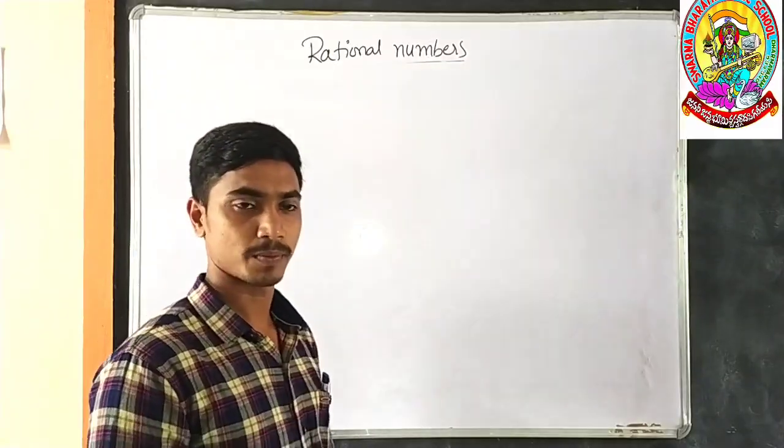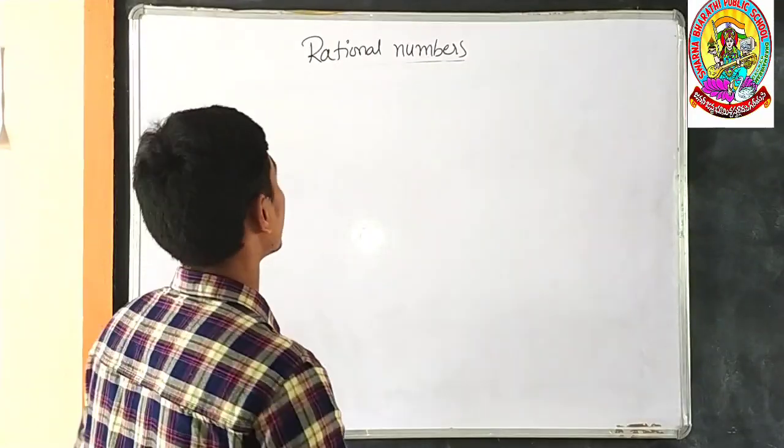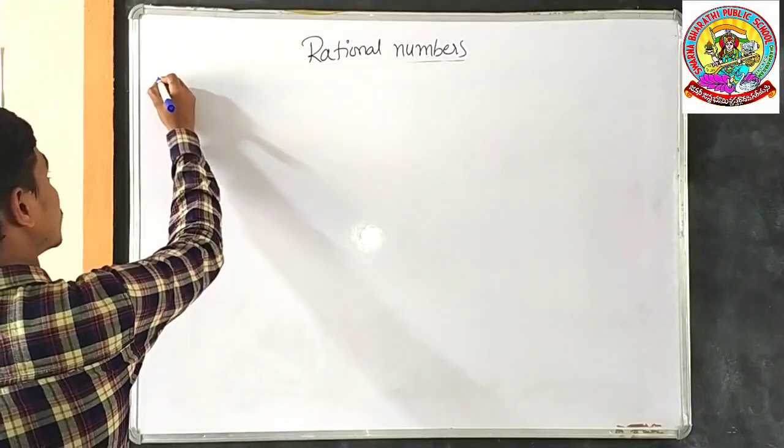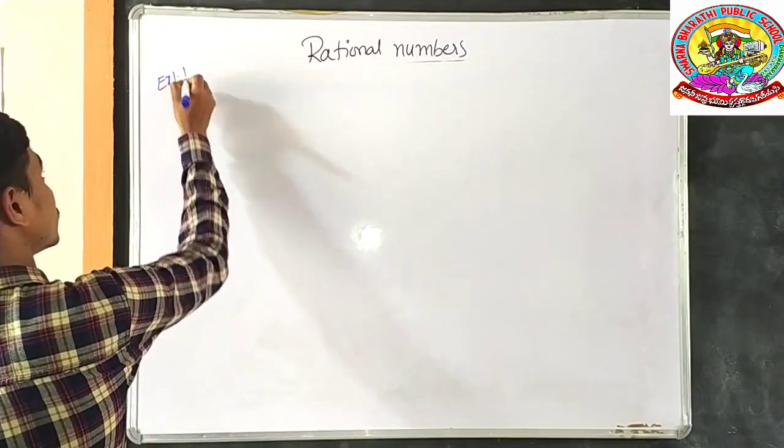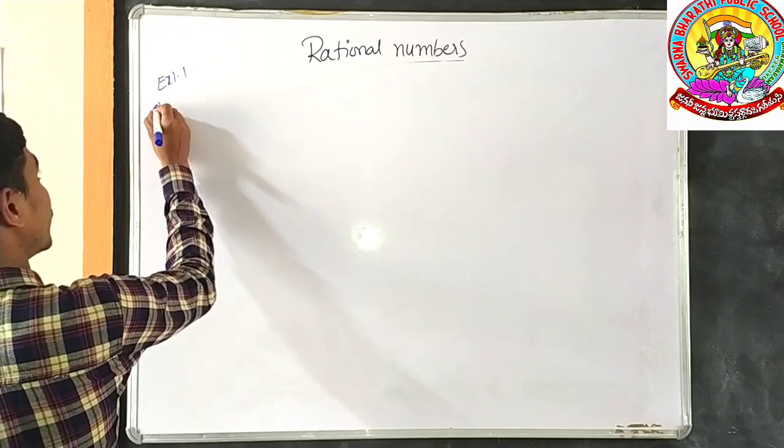For better understanding, we shall do a sum based on the associative property from Exercise 1.1. That is the sixth sum. Verify the following.